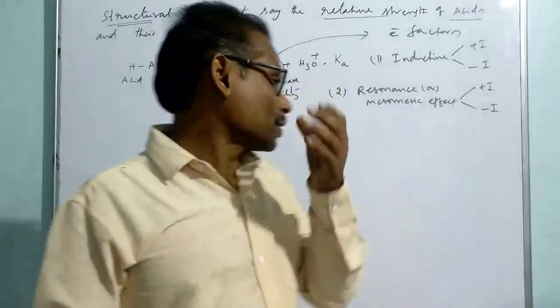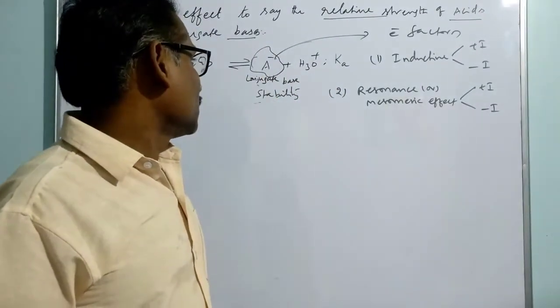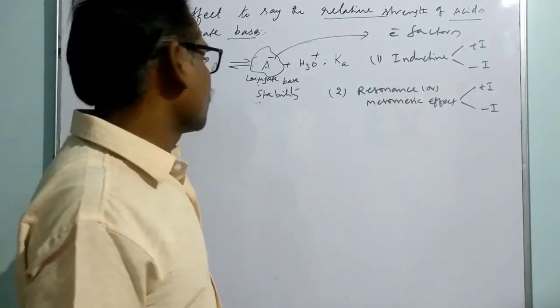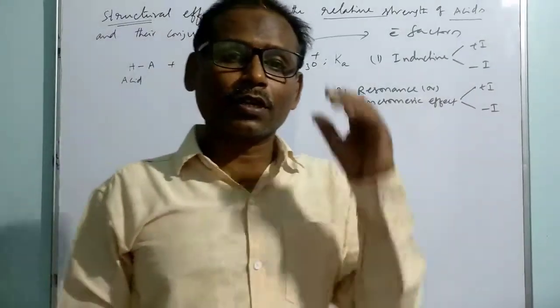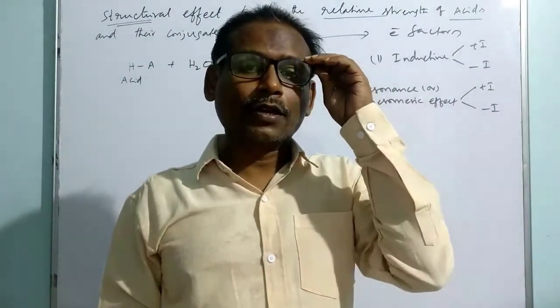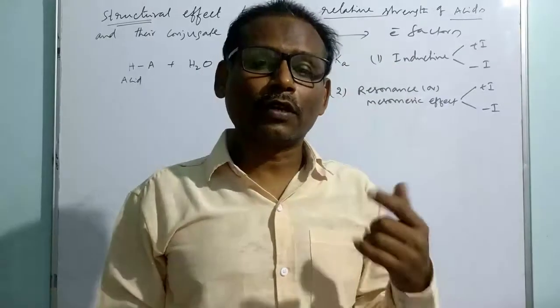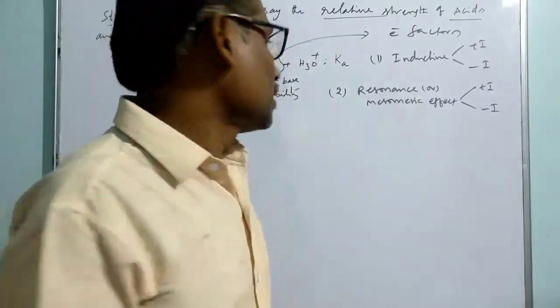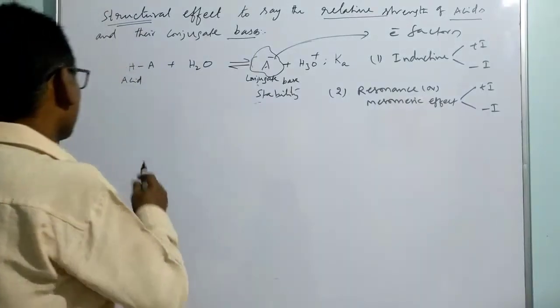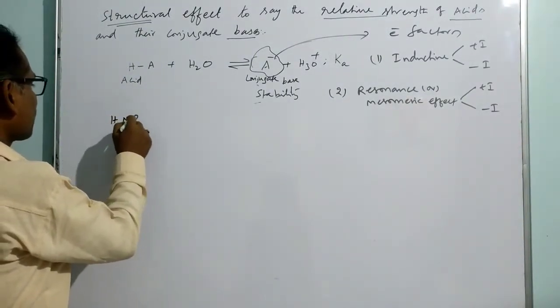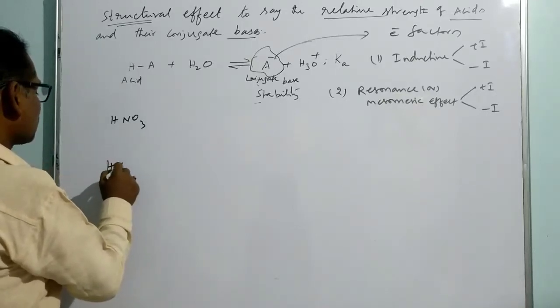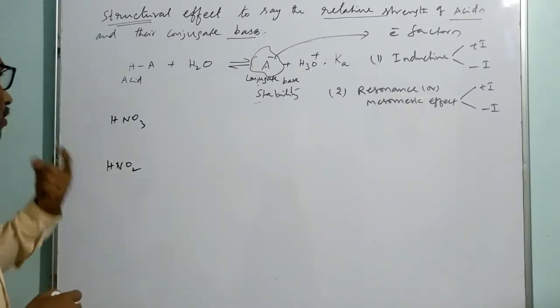Let me consider the stability of the conjugate base, which is going to dictate the acidic strength of the acid. In order to understand the stability of the conjugate base, we have considered already the inductive effect. Let me consider the next electronic factor, that is the resonance. For example, take two substances like HNO3 and HNO2. So among these two, which is a stronger acid?